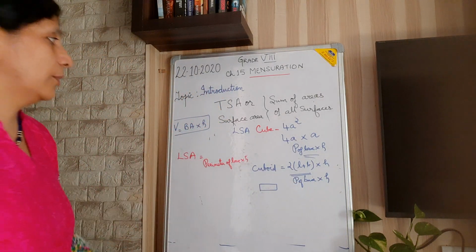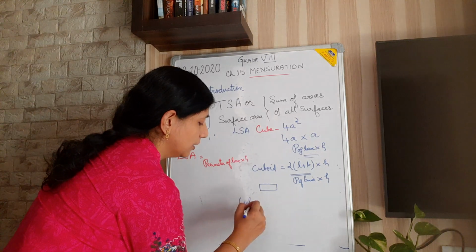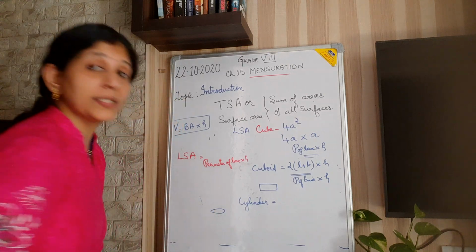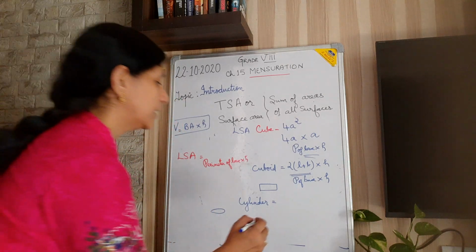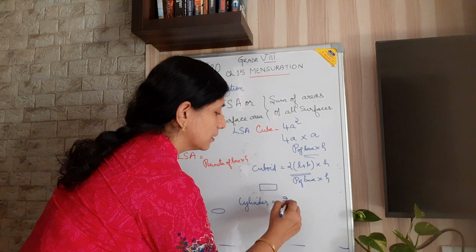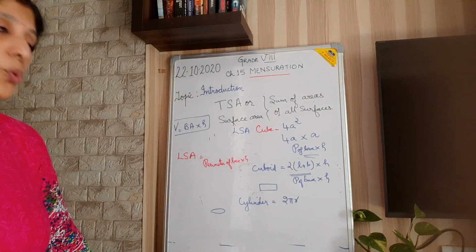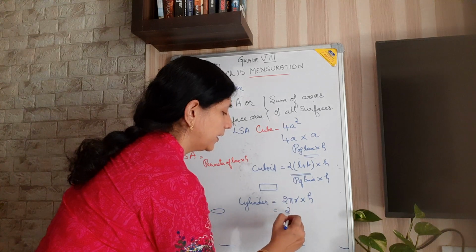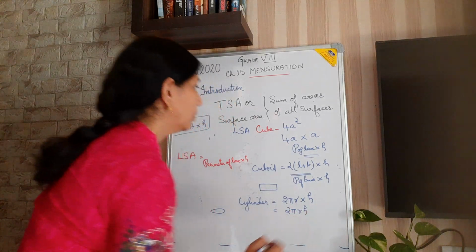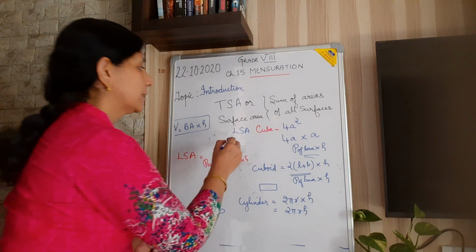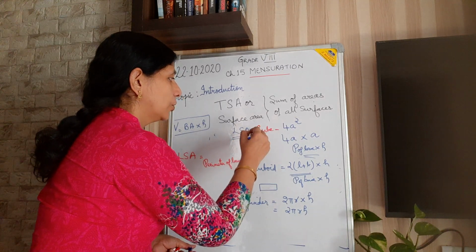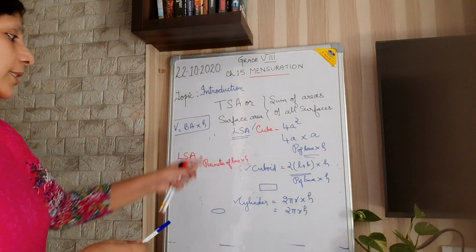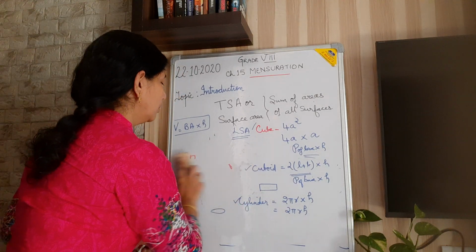Now the last one is our cylinder. See that the base is a circle. So what is the perimeter of a circle? It is the circumference of the circle, that is 2 pi r, into height. So what is CSA? It is 2 pi r h. So you derived the LSA or CSA of the cuboid and this one. The common is LSA is perimeter of base into height.